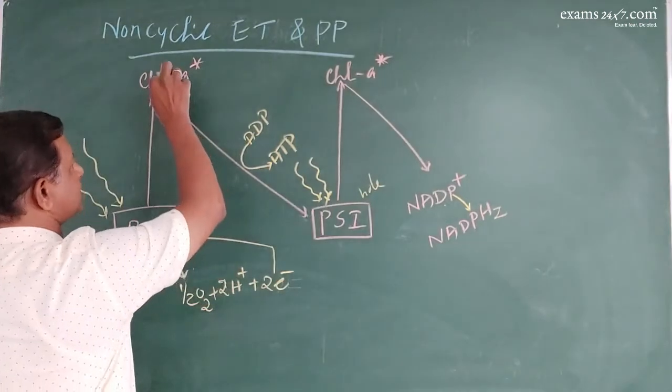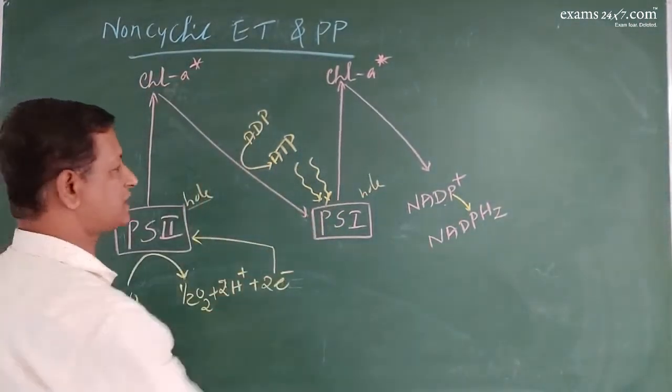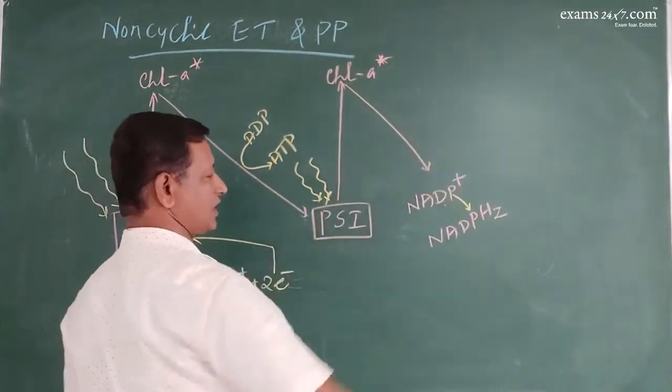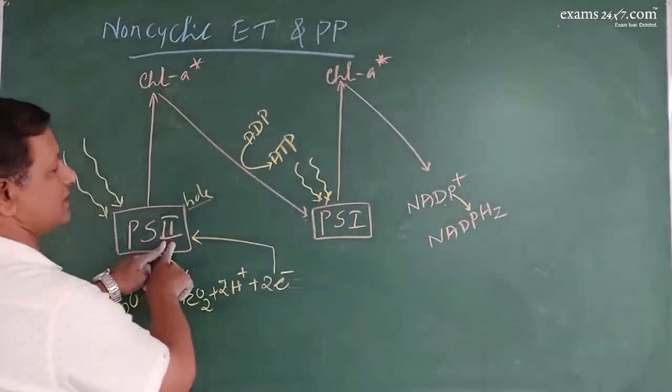Now the energy of this is transferred to PS1, so the hole is filled up. The electrons of this are now here.